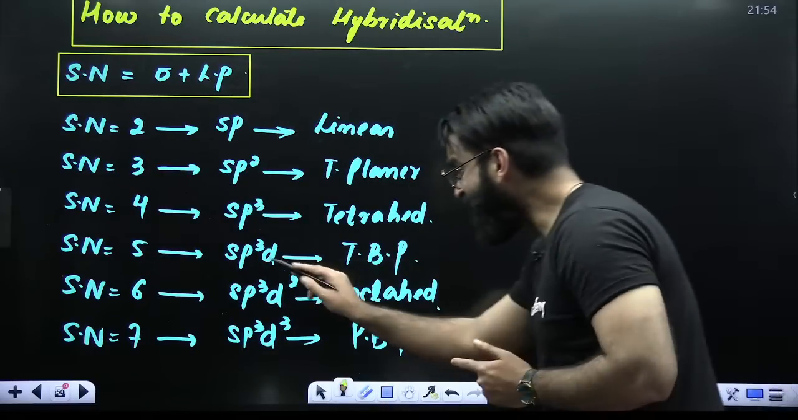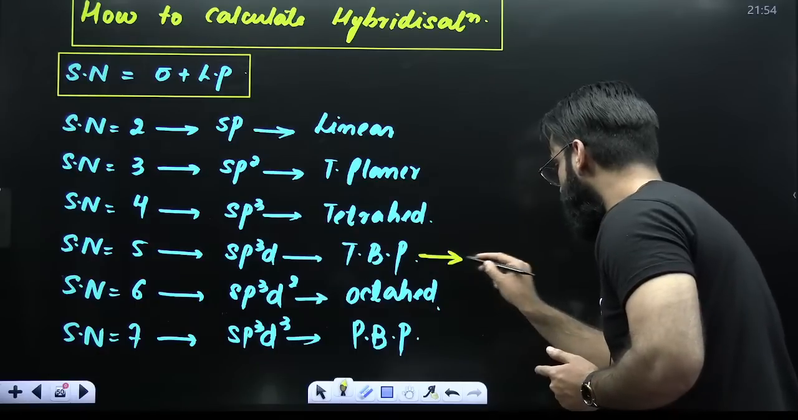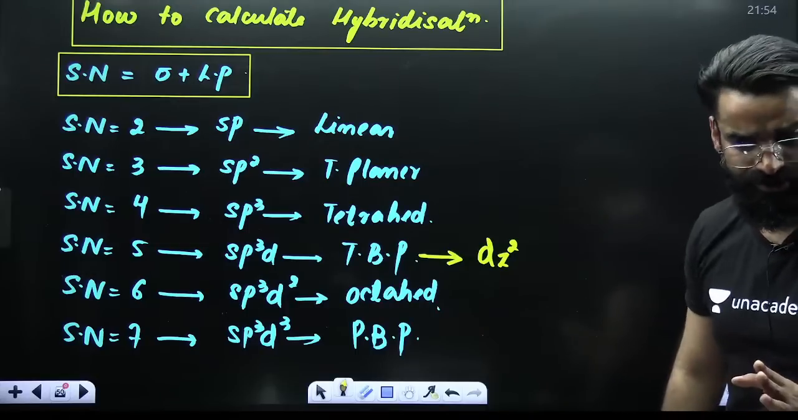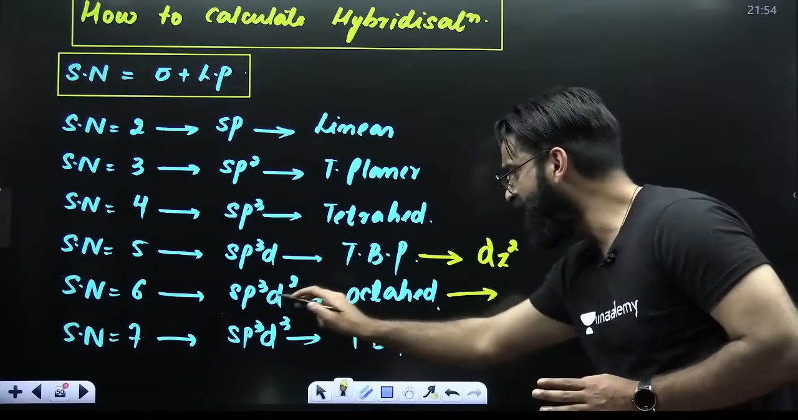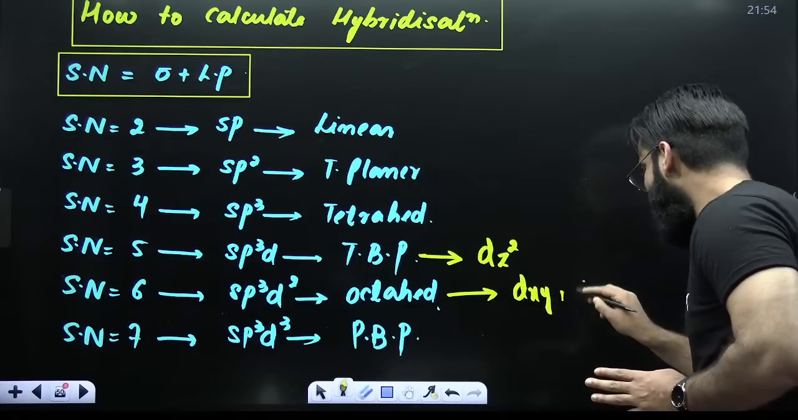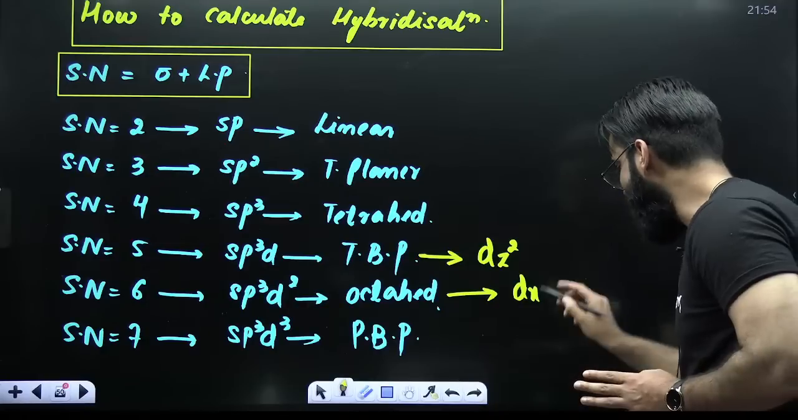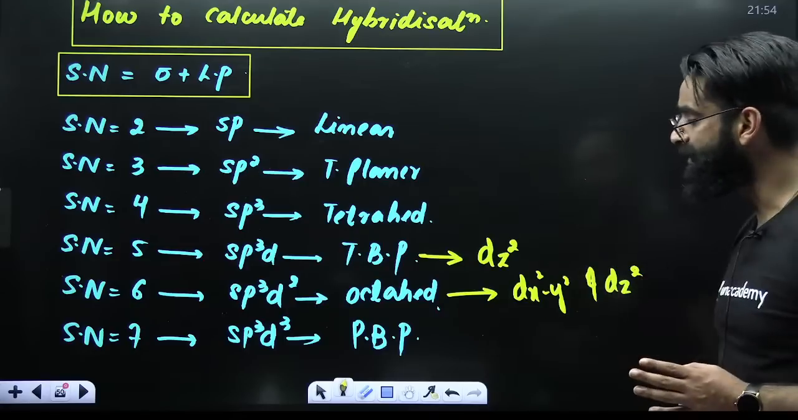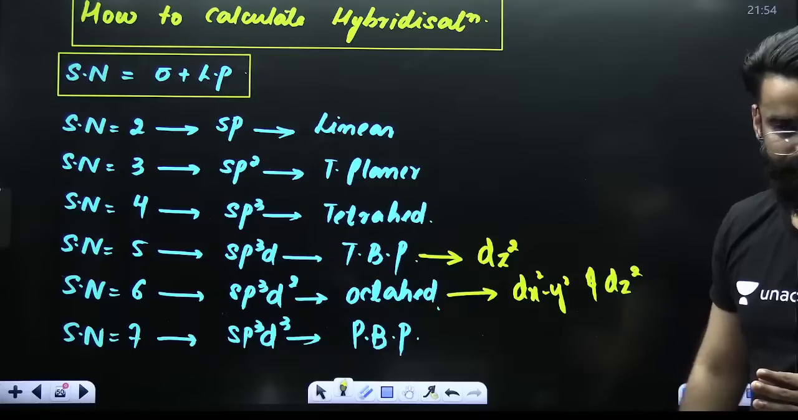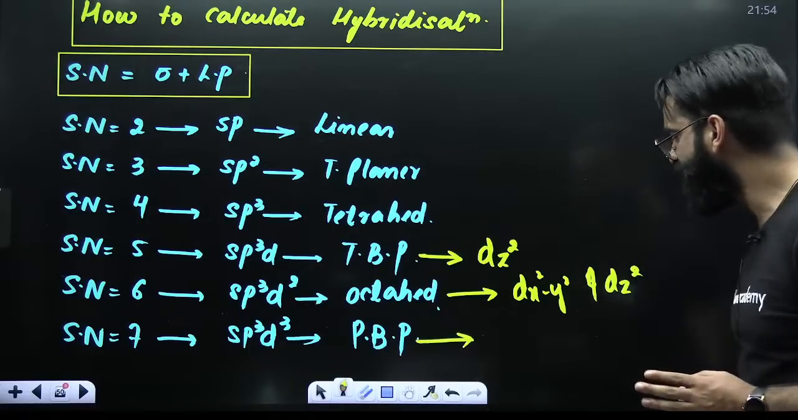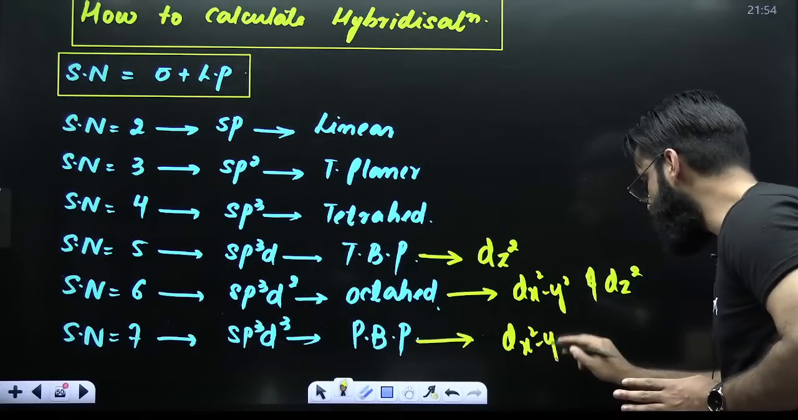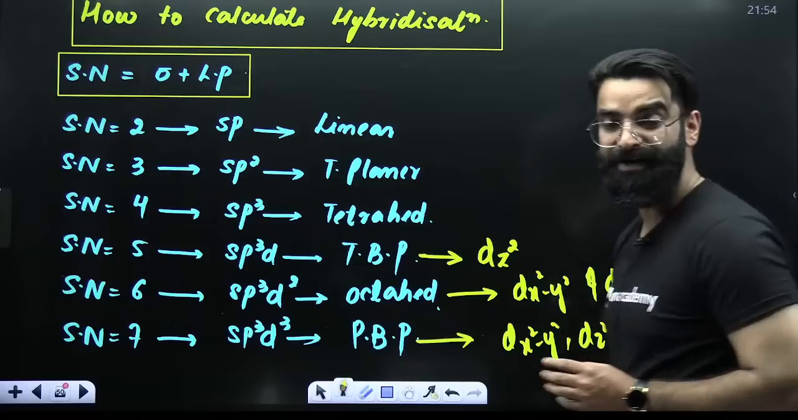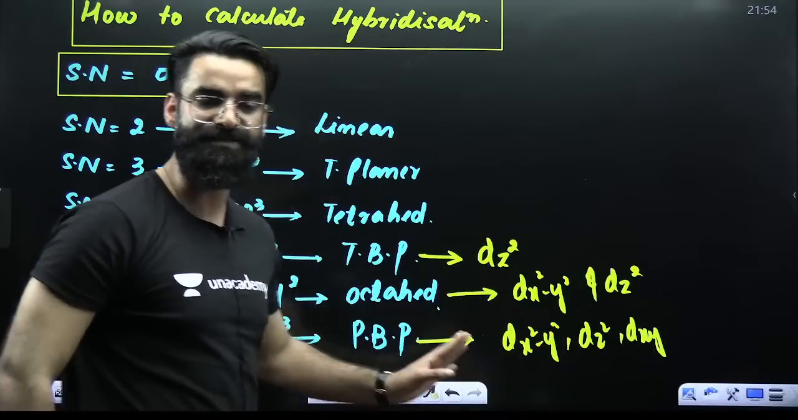Remember, in case of sp3d hybridization, it is dz square which is involved in the hybridization. In case of sp3d2, it is dx square minus y square and dz square. These two d orbitals participate in the hybridization. In case of sp3d3, it's going to be dx square minus y square, dz square and dxy. These 3 d orbitals participate in the hybridization. Remember these things first of all.